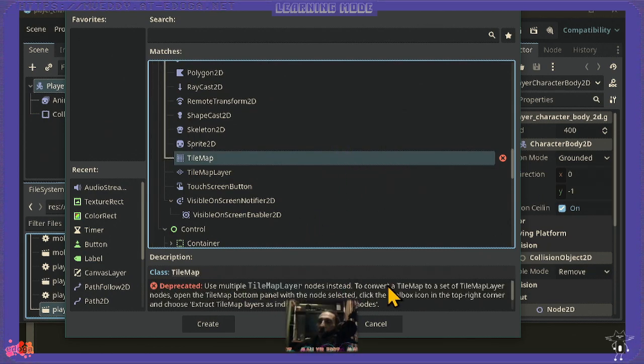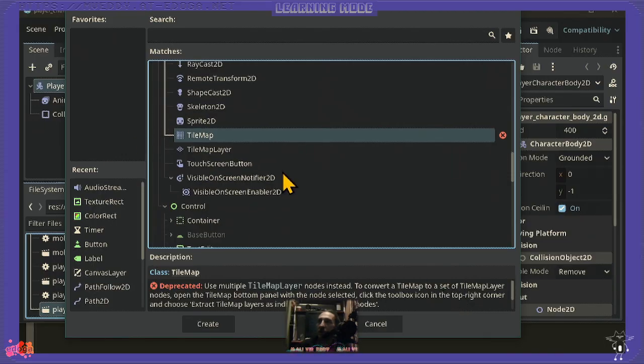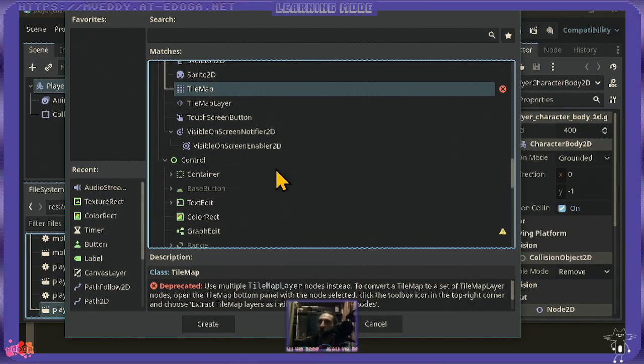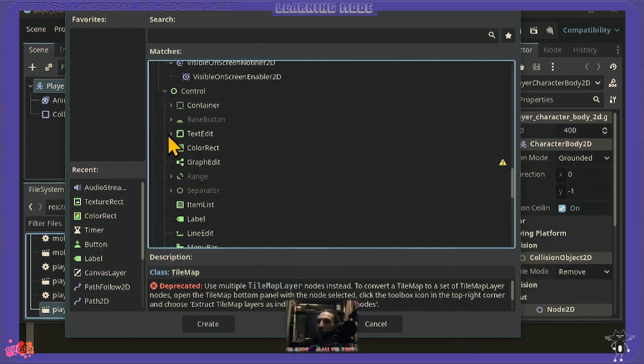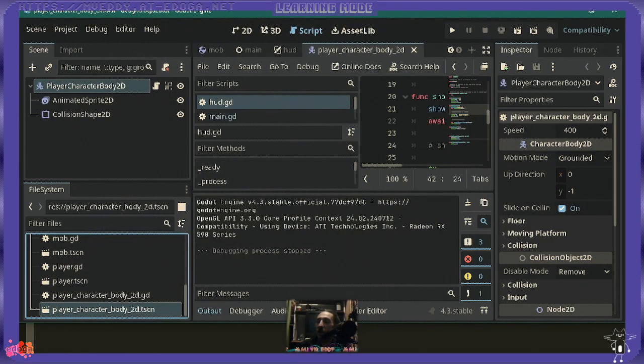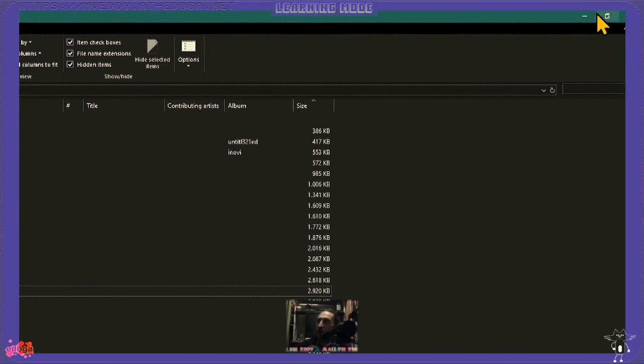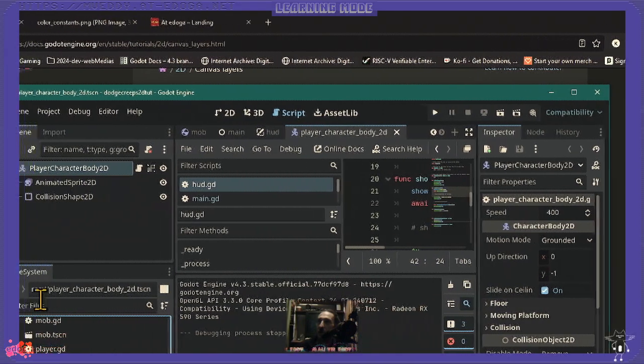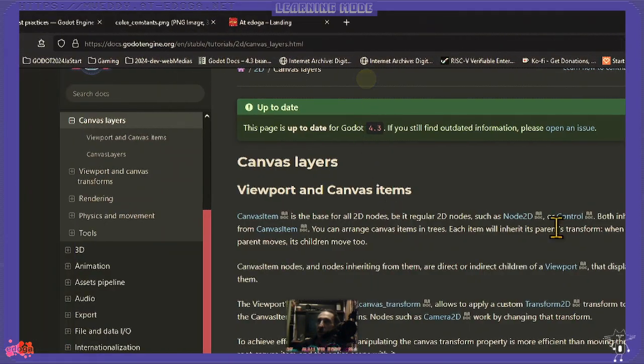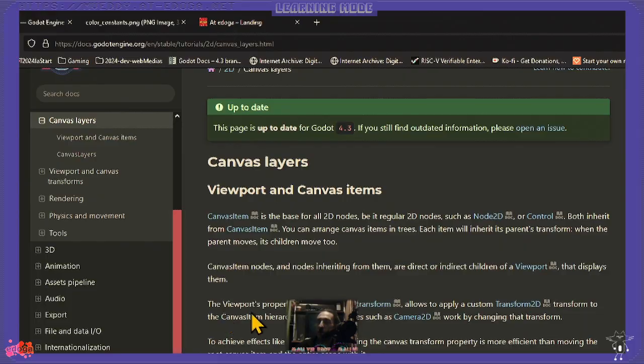Tile map layer. So many interesting elements here that provide many solutions, many ready-made, ready-to-use implementations of concepts.